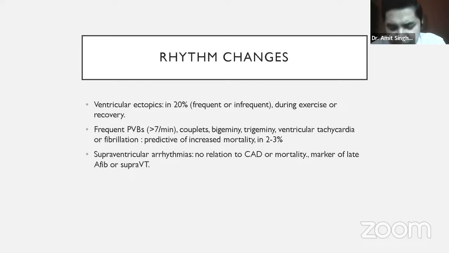Supraventricular arrhythmias, meaning atrial tachycardia or atrial fibrillation or flutter, something which is arising above the ventricle, are narrow complex. Such kinds of arrhythmias during treadmill test have no relevance; they are not a marker of any ischemia or coronary artery disease. However, such patients can have an incidence of atrial fibrillation in later life.